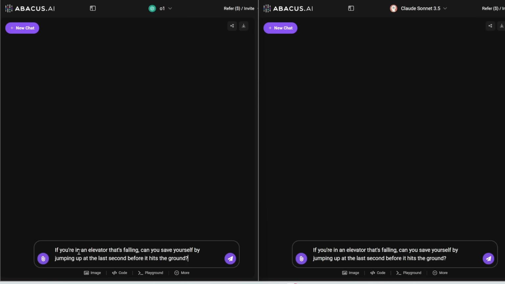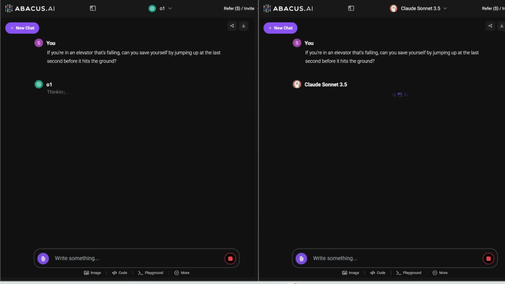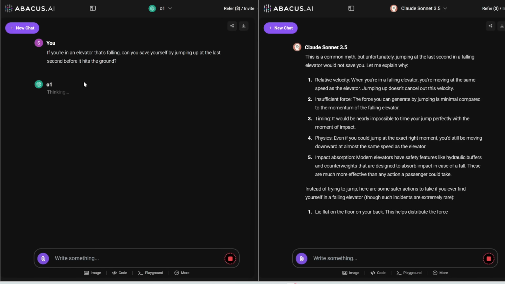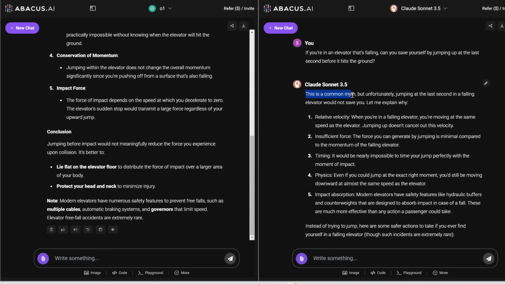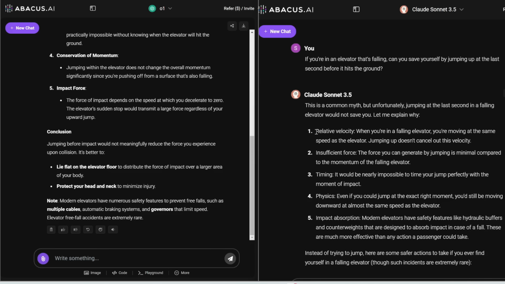Final prompt: if you're in an elevator that's falling, can you save yourself by jumping up at the last second before it hits the ground? Let's see its response. So while we wait for O1, let's look at Claude's response first. This is a common myth. Unfortunately, jumping at the last second would not save you. And this is due to relative velocity.